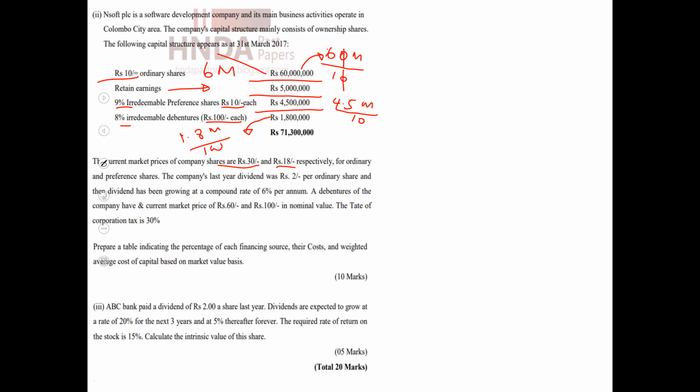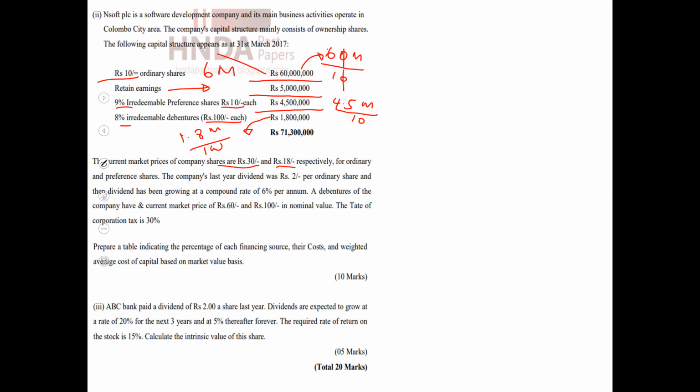Now you should have an idea that if we need to value these shares, we can adopt the dividend growth model. Then a debenture of the company has a current market price of 60 rupees, with 100 nominal value.